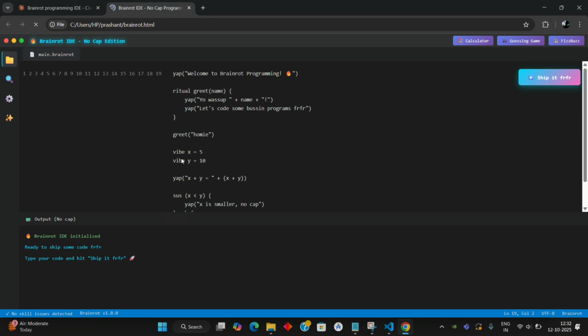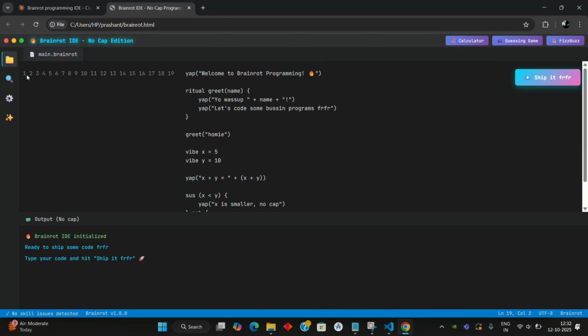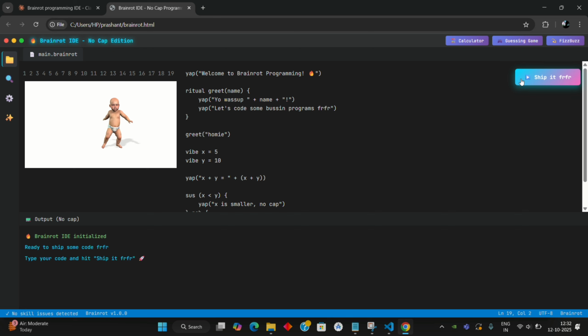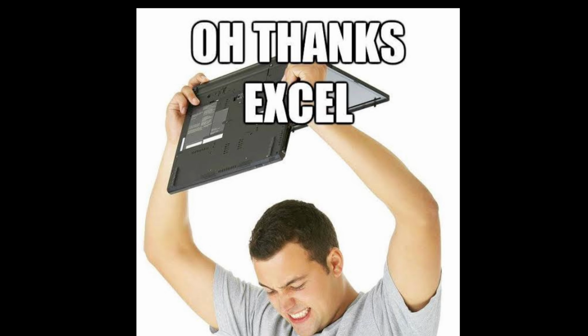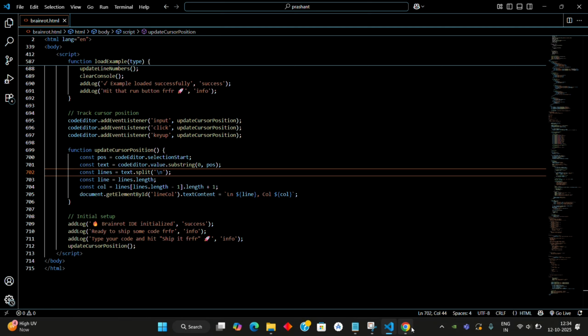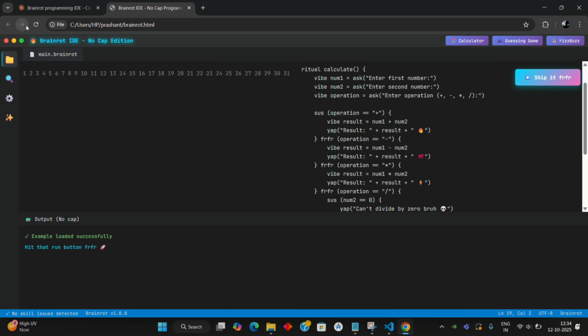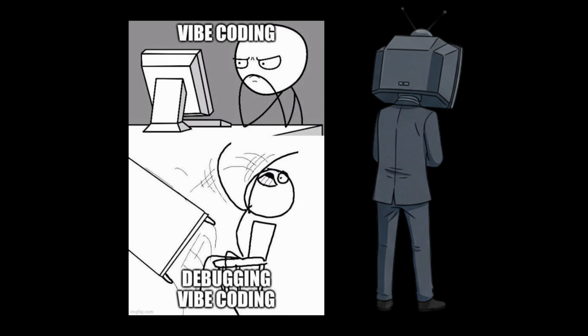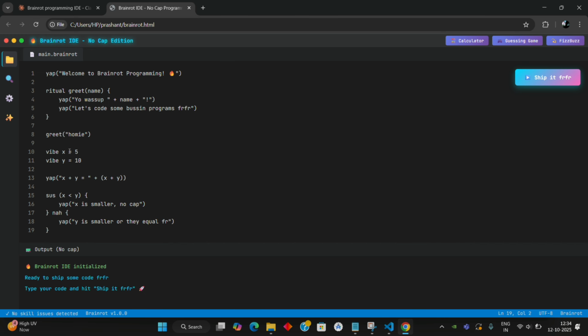The IDE loaded, but the line numbers were showing horizontally. Instead of being vertical on the left, they decided to spawn horizontally across the top of the editor like a confused Excel sheet. Then I fixed it, after realizing Claude had literally put the flex direction the wrong way. I changed one CSS line, and boom, vertical line numbers. I almost cried. Now the IDE finally looked legit. Dark theme, glowing borders, fake compiler. It was beautiful.